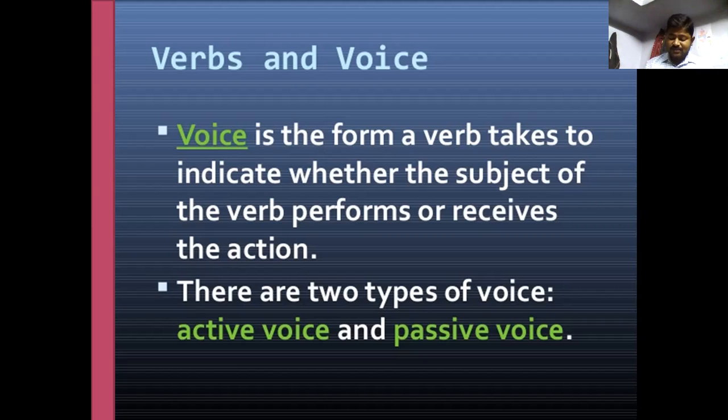In the present tense, we go through the simple present, present continuous, and present perfect tense. For the past tense, we go through the simple past, past continuous, and past perfect tense. For future tense, we go through the simple future and future perfect tense. That means there is no perfect continuous tense for changing active voice to passive voice.